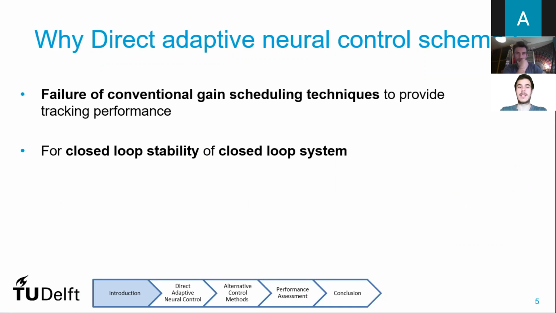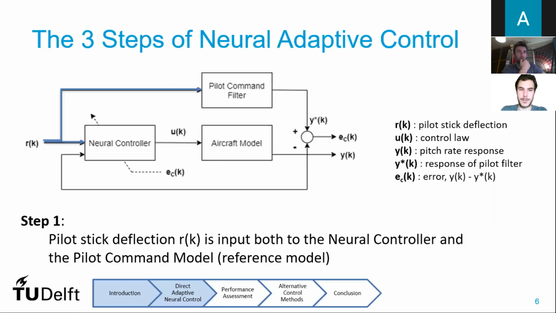So this direct adaptive neural control structure is used to try and go around some of the failures that could occur with gain scheduling techniques in regards to tracking performance, and to also provide for closed loop stability of the aircraft. Here we have a block diagram structure of this kind of controller, in which we have three main blocks: the neural controller, which is the controller itself; the aircraft model, which is the actual system being controlled; and the pilot command filter, which is in charge of outputting the desired dynamics that the system should follow.